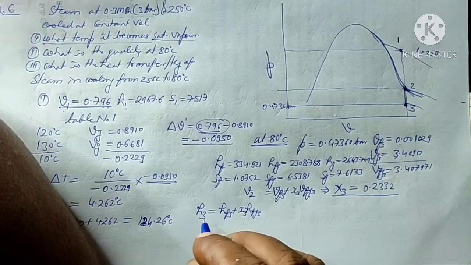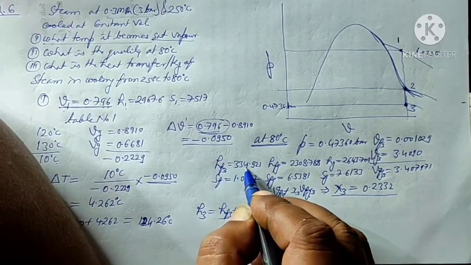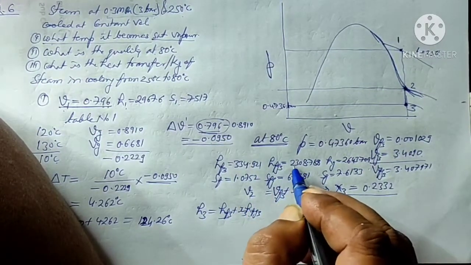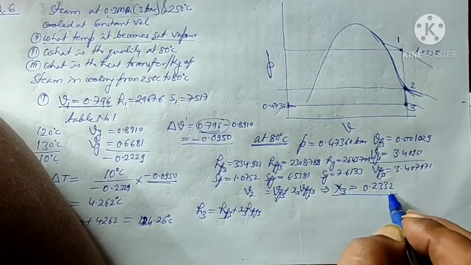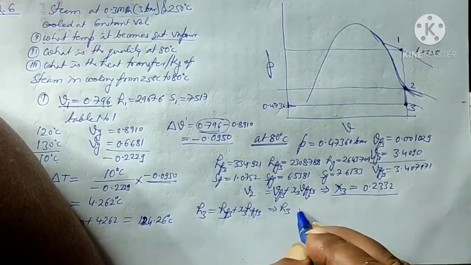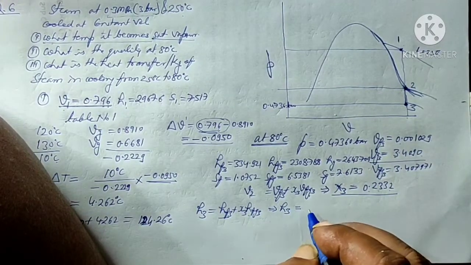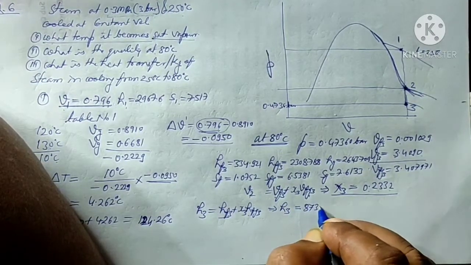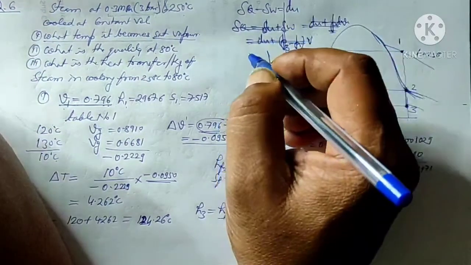So hf3 we know as 334.921 and hfg3 we know as 2308.788 and x3 equals to this. So we can calculate the value of h3, that comes out to be equal to 873.32.